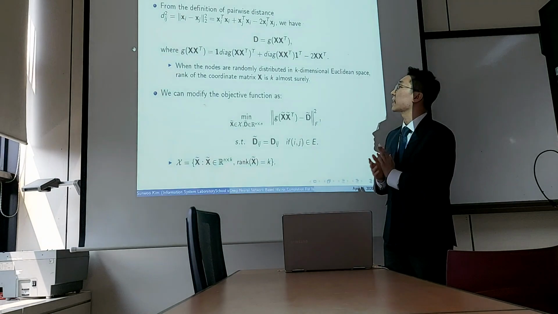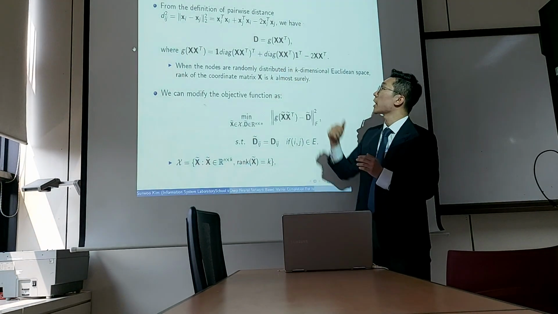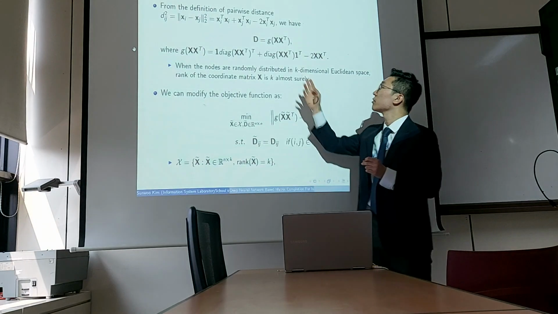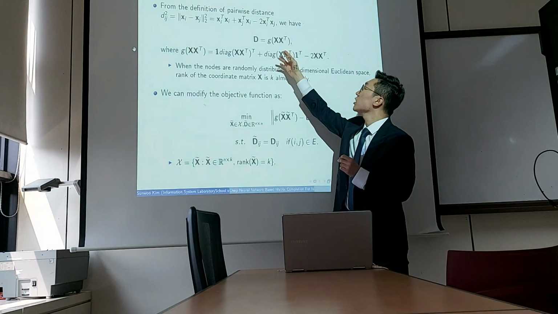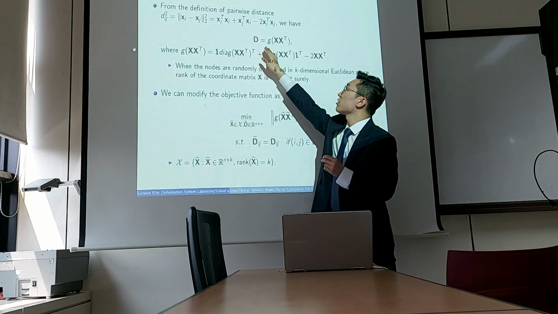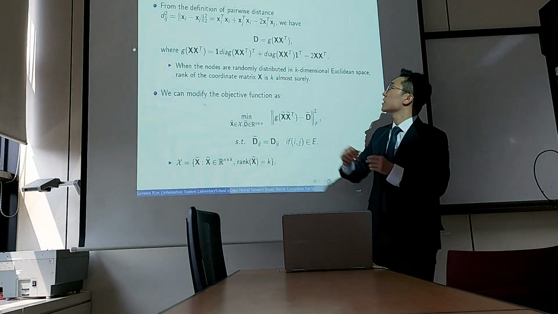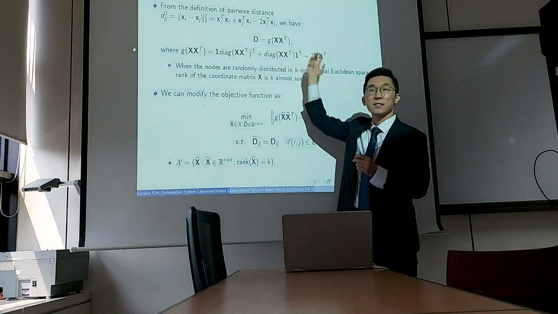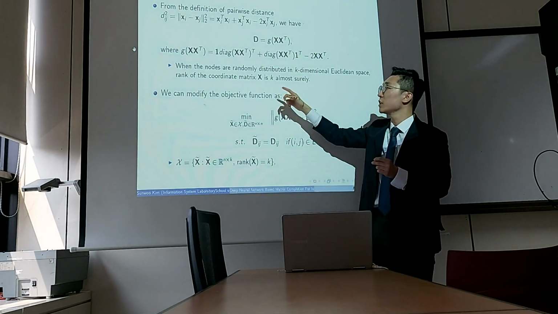So here's our proposed technique. From the definition of pairwise distance, we can see the relationship between the sensor location matrix X and the Euclidean distance matrix D. We can use the function g, and we obtain this function g from the pairwise distance definition, as I mentioned.